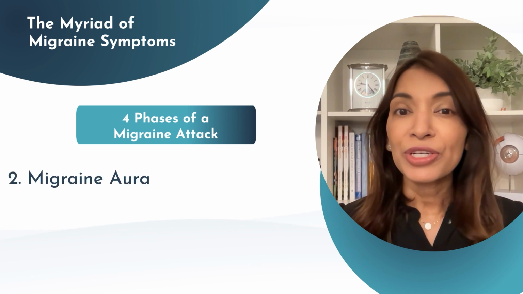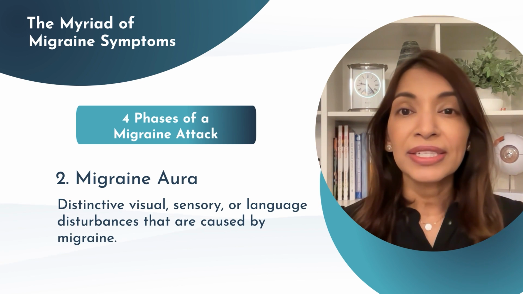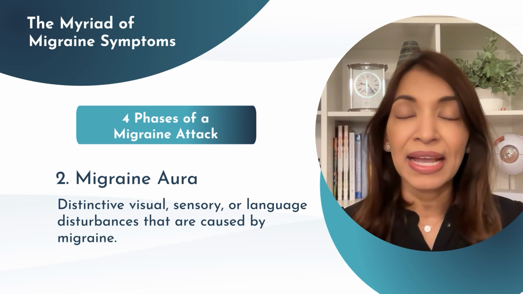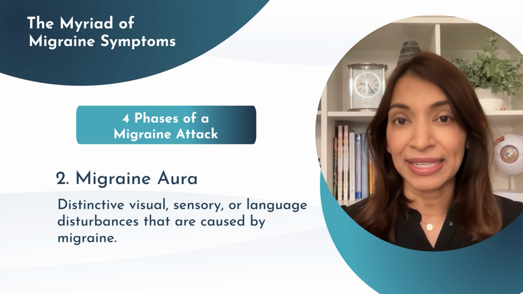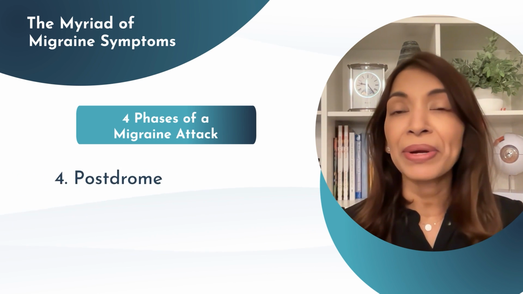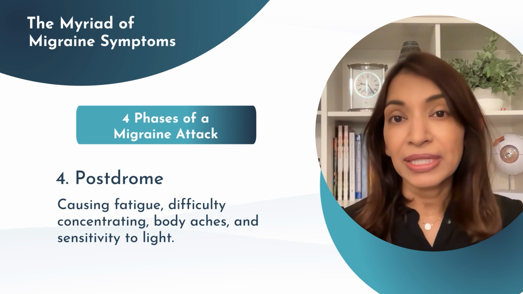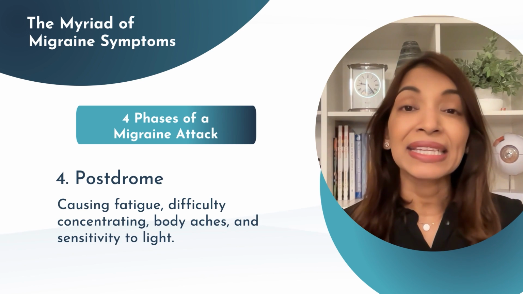Next, some individuals may experience migraine aura, distinctive visual, sensory, or language disturbances that occur before the pain sets in. Following the headache phase of a migraine, a postdrome or migraine hangover phase may linger, causing fatigue, difficulty concentrating, body aches, and sensitivity to light. Migraine can be mysterious. Recognizing this range of symptoms and phases is crucial for a comprehensive understanding and effective management.